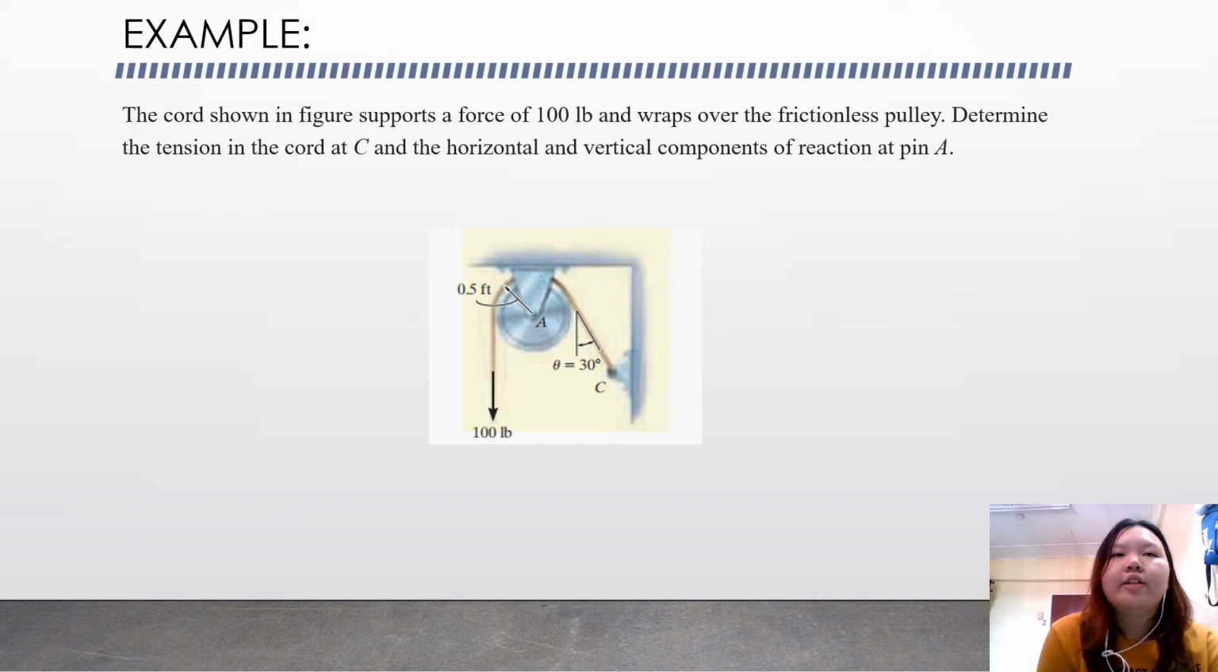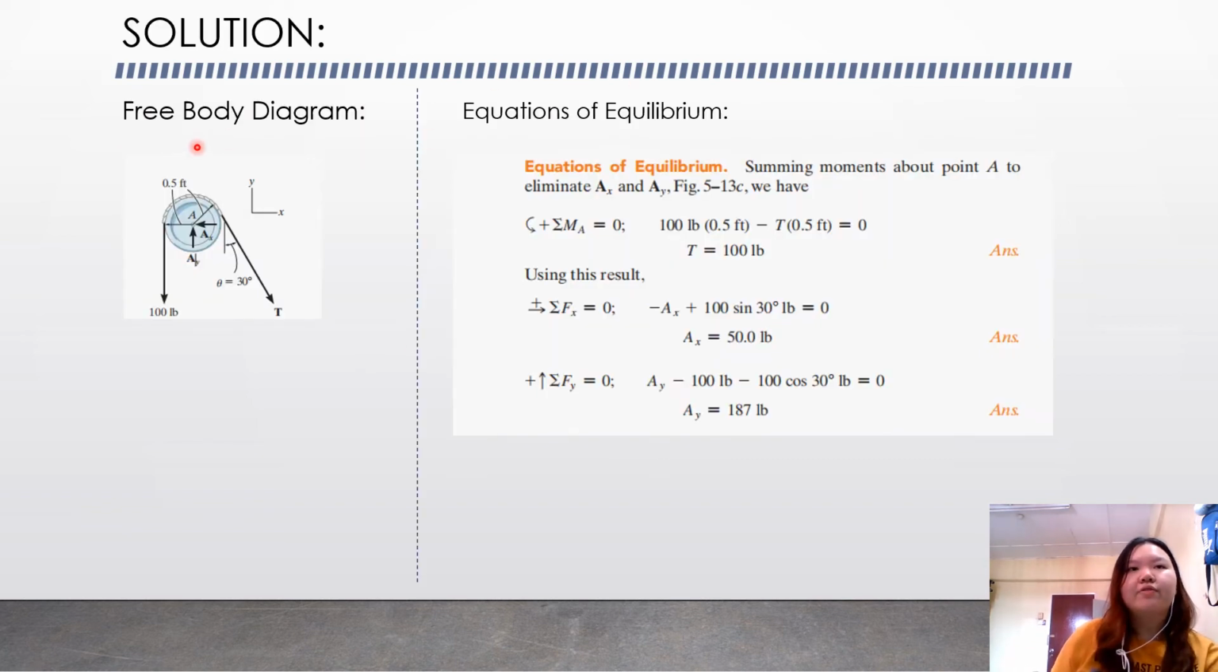So now let's have an example for the equilibrium of rigid body. The cord shown in the figure supports a force of 100 lb and is wrapped over the frictionless pulley. Determine the tension in the cord at C here, and the horizontal and vertical components of reaction at pin A. Okay, so again, we have to start with the free body diagram. This is the free body diagram that we can construct according to the picture. And that is the equation of equilibrium.